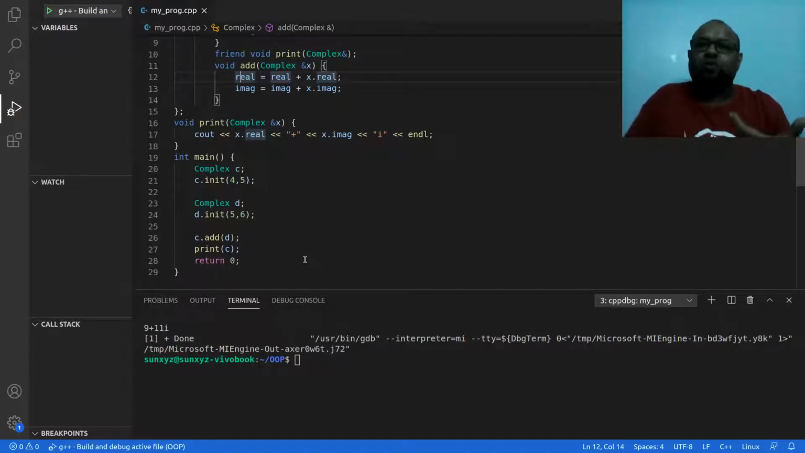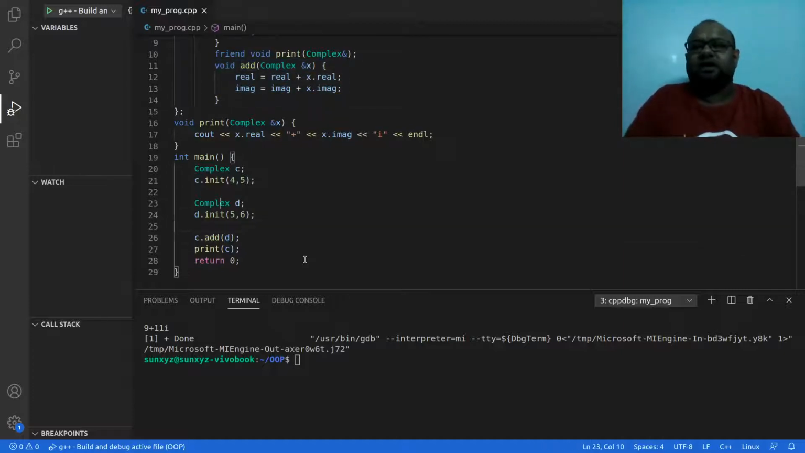Alright, I hope you understand this part. I hope this makes sense. Okay. D is not going to change, C is going to change. Why? Because C's method is being called. C is calling this method, and it is just taking D as parameter, and it is updating C's value. Okay, that is what is happening inside this function.